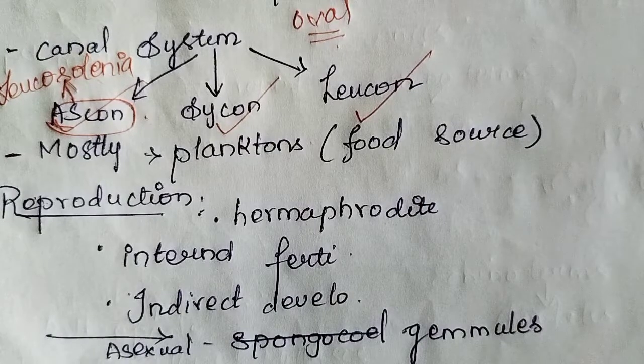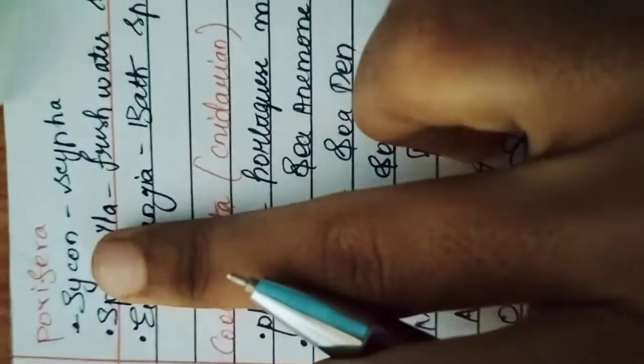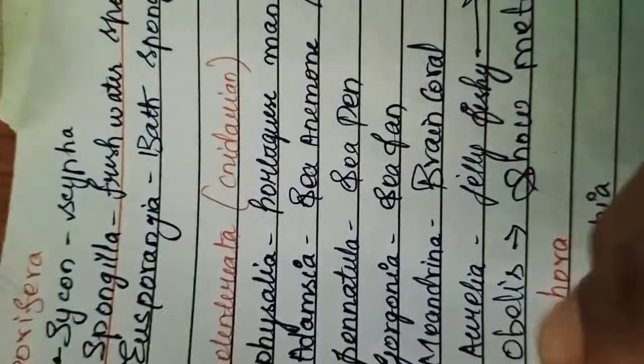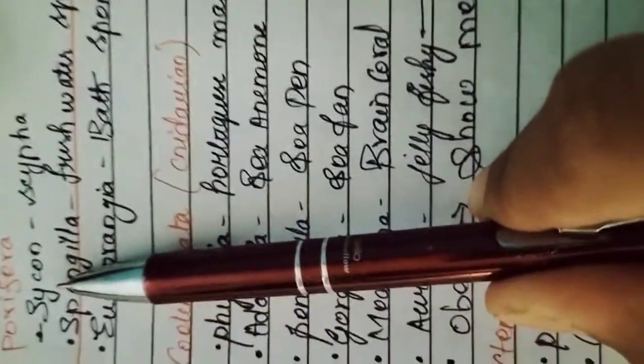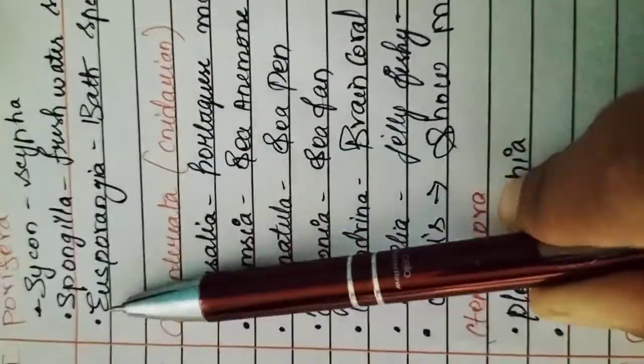Now let's see the examples. I have made a formula chart for all the phyla. Now let's see it for Porifera. The examples given in NCERT are Sycon, Scypha, Spongilla (freshwater sponge), and Euspongia (bath sponge). Keep this in mind, it's very important.